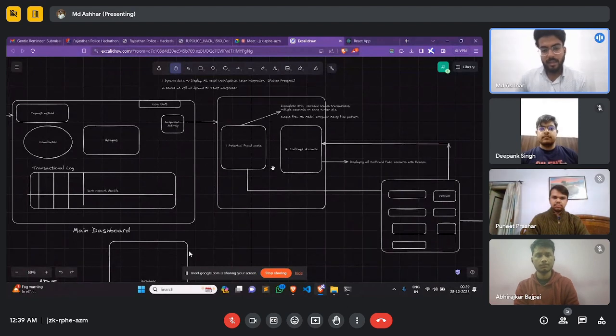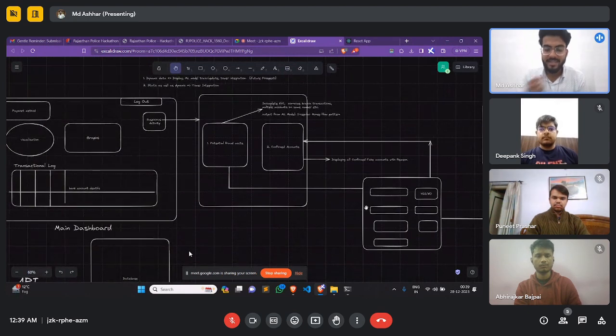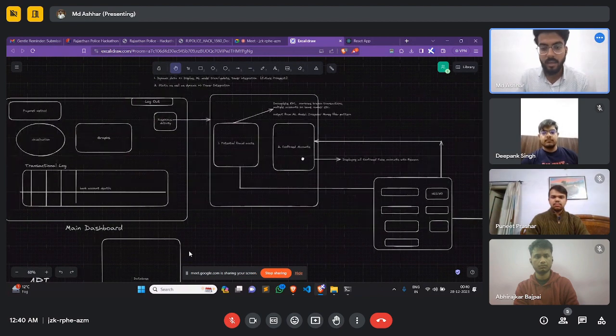So over here, there's a twist: for this section of potential fraud accounts, the official has to decide manually whether that particular account is fraud or not by selecting a yes or no button. If he selects yes, that account will be flagged as a confirmed account and it will be stored in our database as a confirmed fake account. So by this, we'll be storing the confirmed fake accounts in our database, and if further transactions are made to this account or from this account, that transaction will be flagged as a confirmed fake account, and no further transactions will be held from that account.